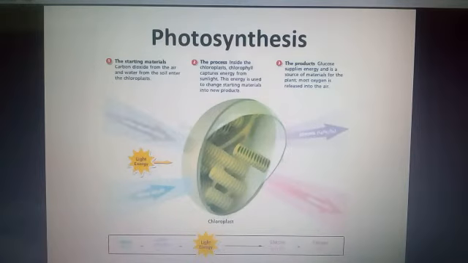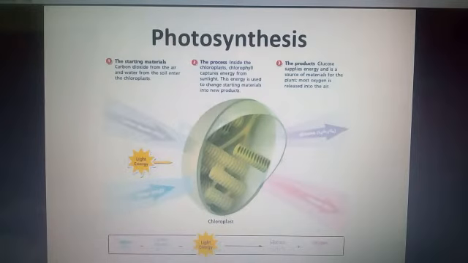And this is a diagram of the chloroplast, and in this diagram I am telling you how the process of photosynthesis starts, where these raw materials come from, and how they work. The starting materials, carbon dioxide from the air and water from the soil through the xylem, enter the chloroplast.